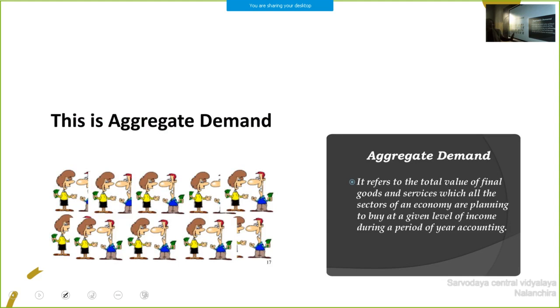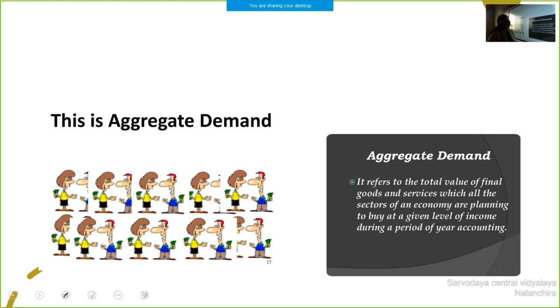So this is aggregate demand. You can write this definition for aggregate demand. So what you understood from here: aggregate demand refers to the total demand for goods and services. It does not refer to demand for a particular commodity. Demand for all goods and services shows aggregate demand. Aggregate demand or total expenditure. See, this is the definition.